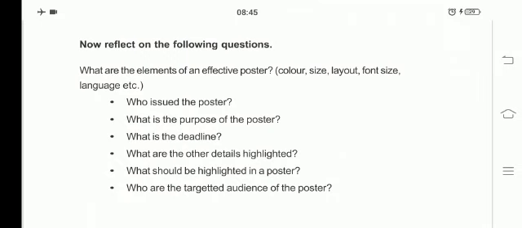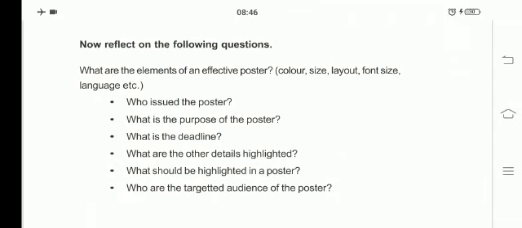If you see in the poster, you can find these answers. What are the other details highlighted? Write up languages, amount of the prize money, contact details. What are the other details means? They have given their address and the prize money and the languages also, like they have mentioned here. Telugu, Urdu, English. They all are other details highlighted.